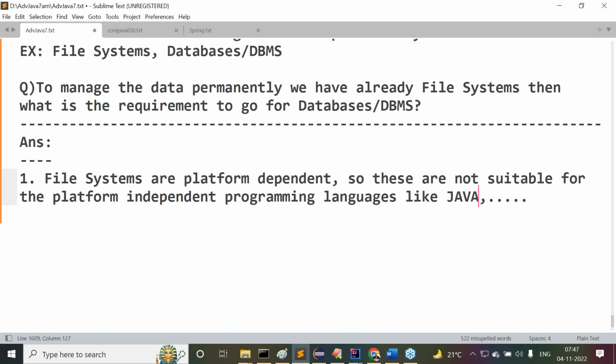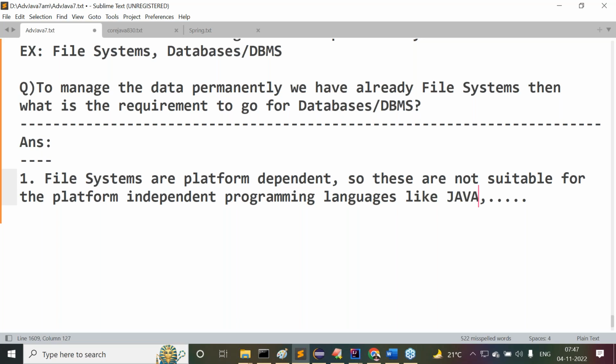Listen carefully here. Where is that server available? Is that server running on the Windows operating system? Whatever operating system we have used, is the same operating system used for server maintenance? No. Maximum servers are not going to run on the Windows operating system.